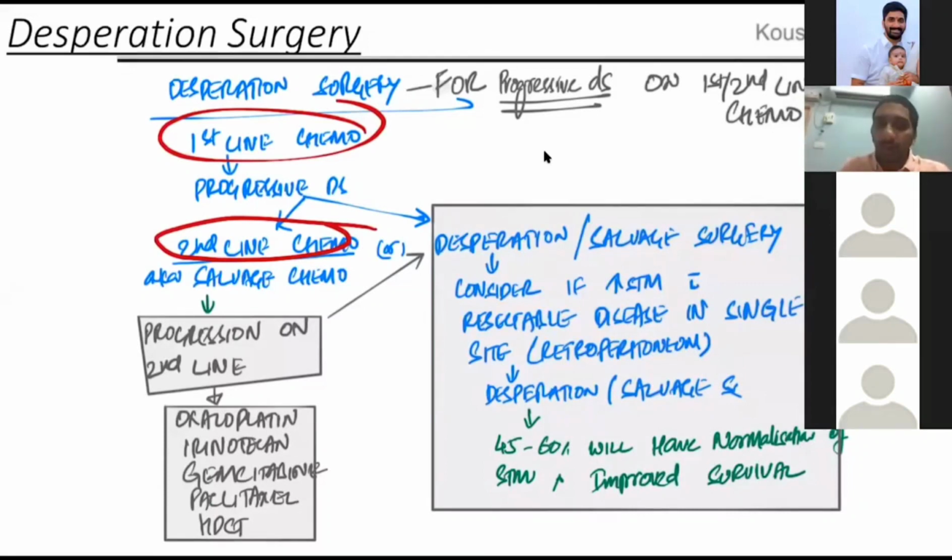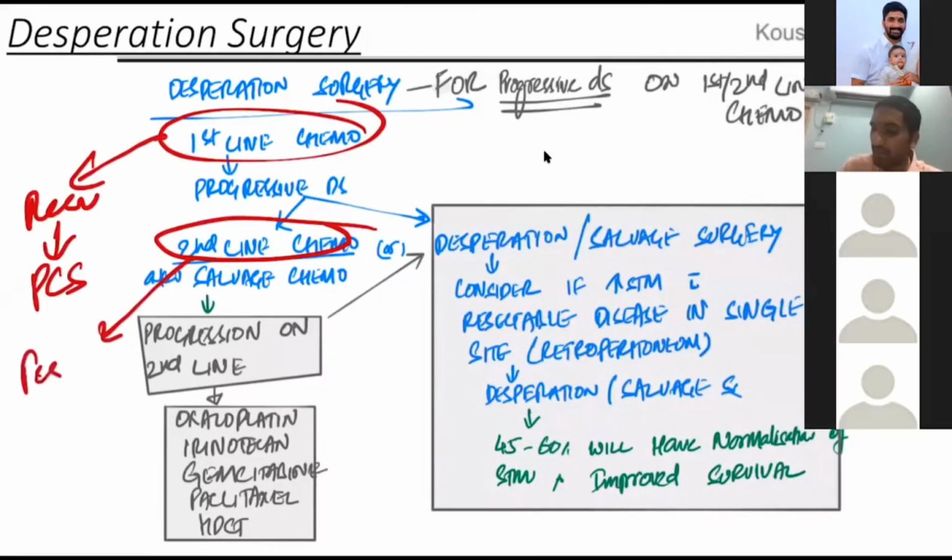For the residual mass after first line chemotherapy, if a patient has undergone first line chemotherapy and there is a residual mass, then you do a surgery. It is called post chemotherapy surgery. If the patient has undergone second line chemotherapy and has a residual mass with normal serum tumor markers, then you call it post salvage chemotherapy surgery.